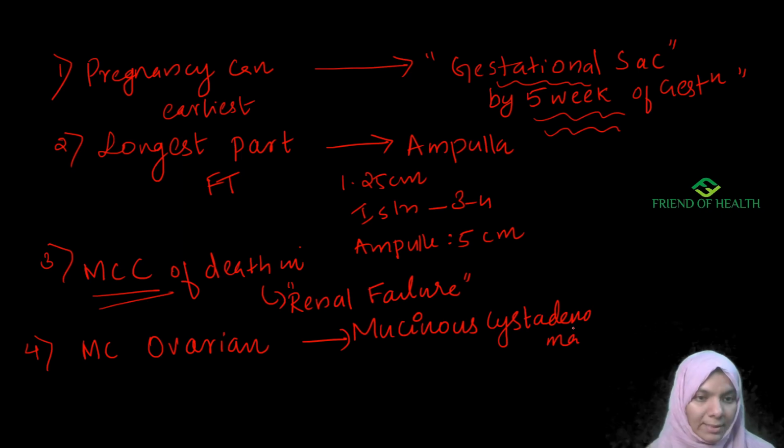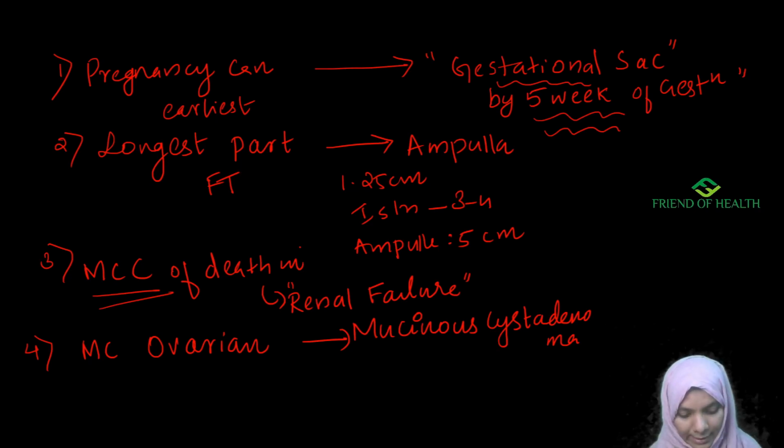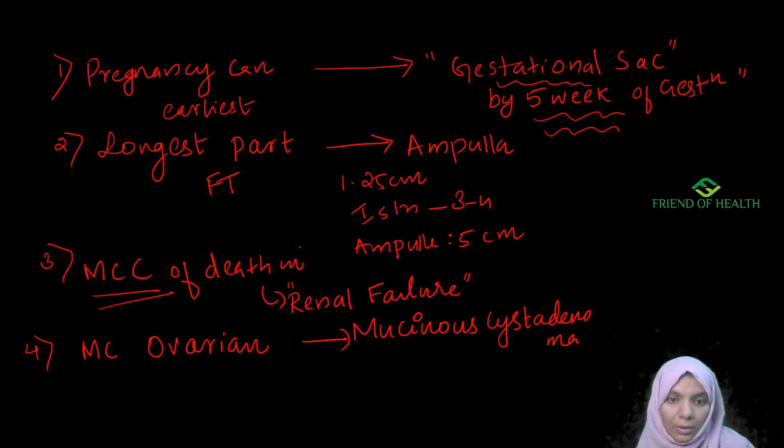Now I'll summarize the important types of ovarian tumors, because you will get at least one question, either from the types, or from the complications, or from the benign or malignancy and its complications.